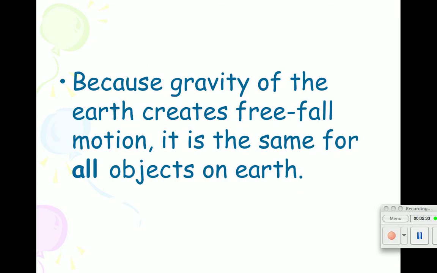Because of gravity, Earth creates free fall motion, and it's the same for all objects on Earth. They're all going to start at 0. They're all going to be dropping at the same time frame. Okay? Now remember, free fall is without air resistance. So you take away the air resistance and all things fall at the same rate.